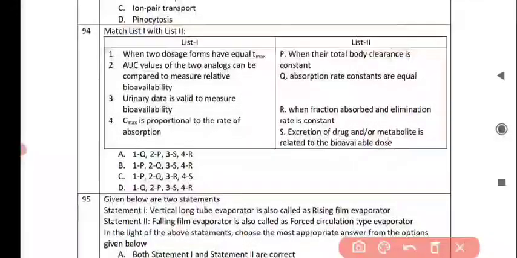Next question is, match the list 1 with list 2. In list 1, the first option is when two dosage forms have equal Tmax. This statement correctly matches with option Q, that is absorption rate constants are equal. For the second statement, that is AUC values can be compared to measure relative bioavailability, the correct answer is option P, that is when their total body clearance is constant.